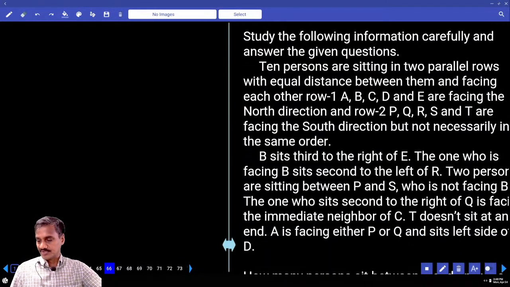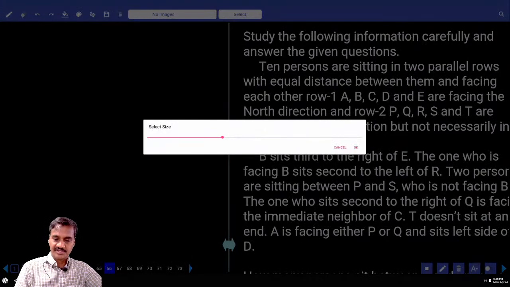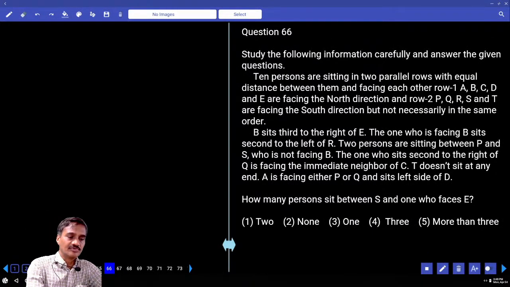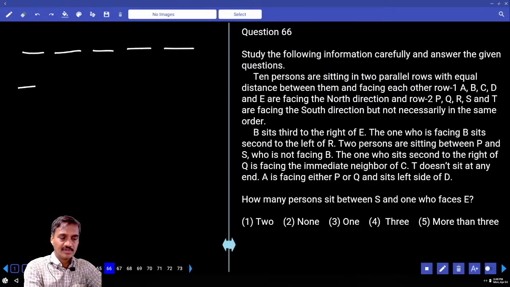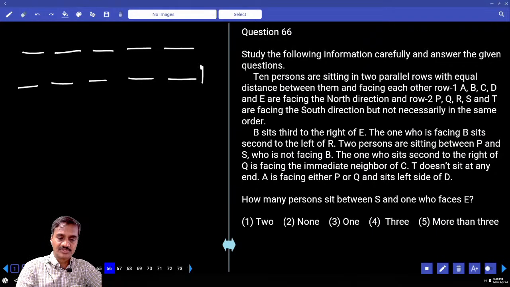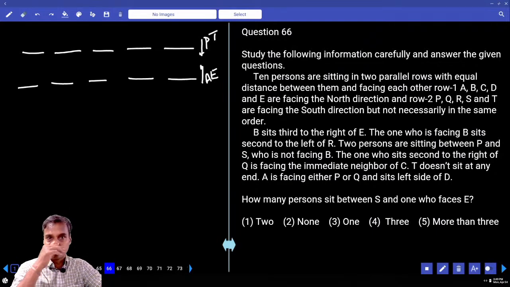Now Japan is the first priority or the second priority, and definitely under the first priority because it comes under parallel rows, and that too only 10% were there, and 5% in row 1 and 5% in the other row. Another 5% are there in another row, and in row 1, A, B, C, D, and E are facing towards north. And in row 2, P, Q, R, S, and T are facing towards south.